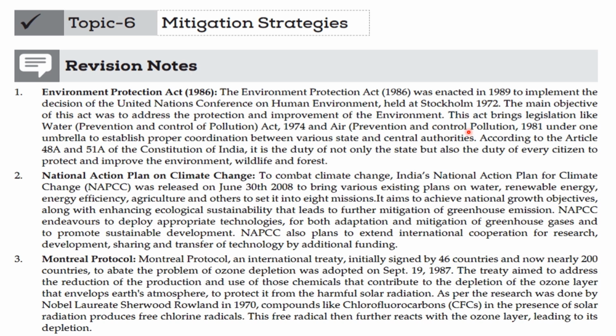This act brings legislation like the Water Prevention and Control of Pollution Act 1974 and the Air Prevention and Control of Pollution Act 1981 under one umbrella to establish proper coordination between various state and central authorities.